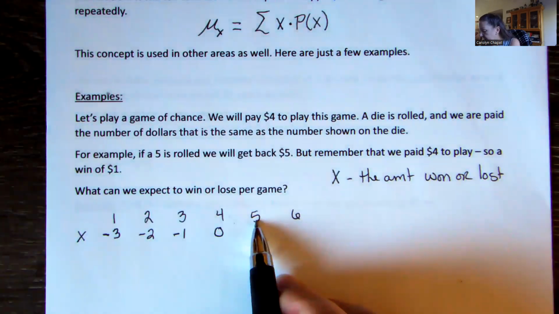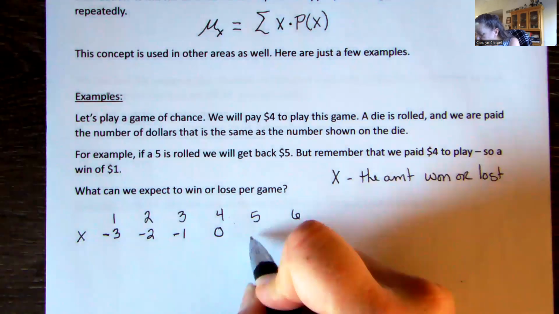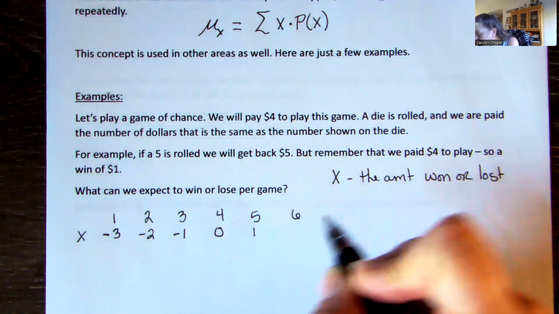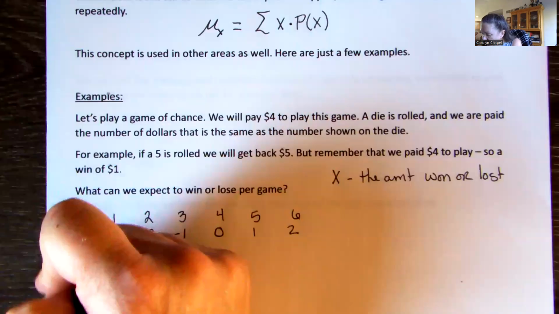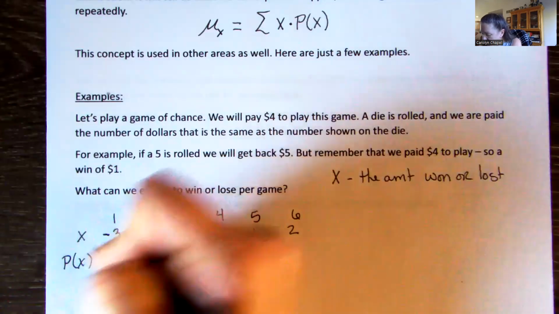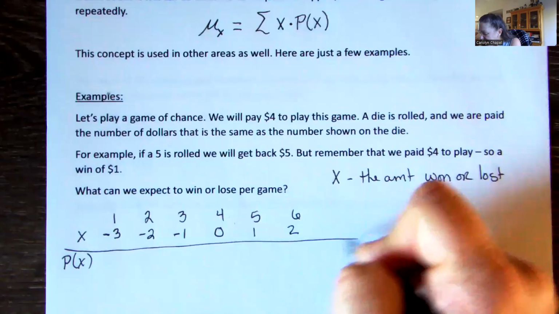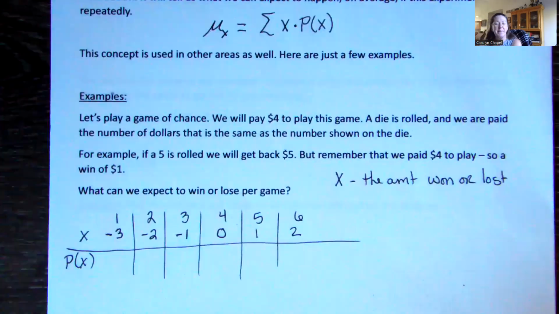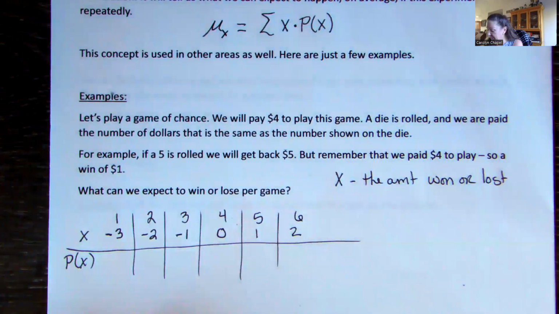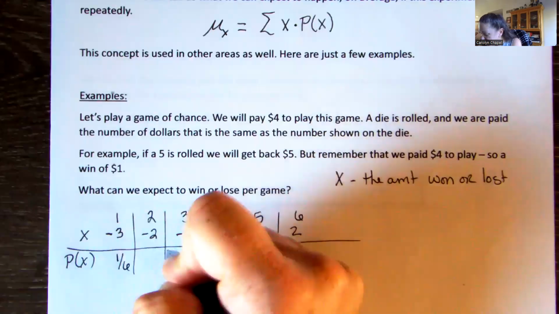The value of rolling a 5, that was our $1, and the value of rolling a 6 was $2. Now, provided this is a fair die, the probability of any one of those rolls is 1 out of 6.